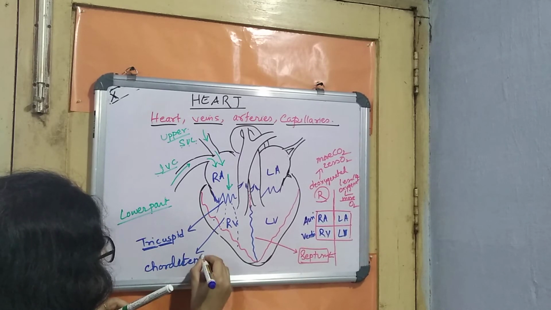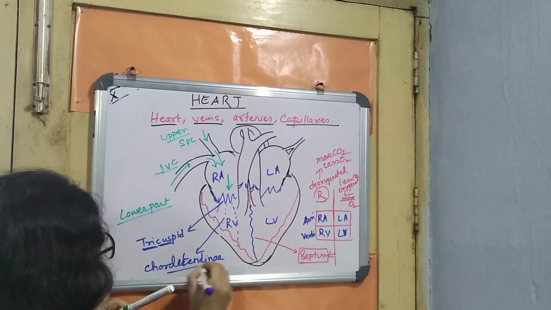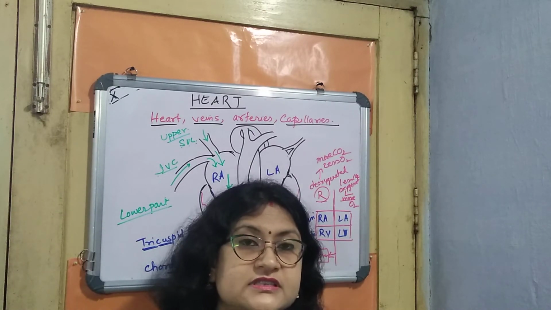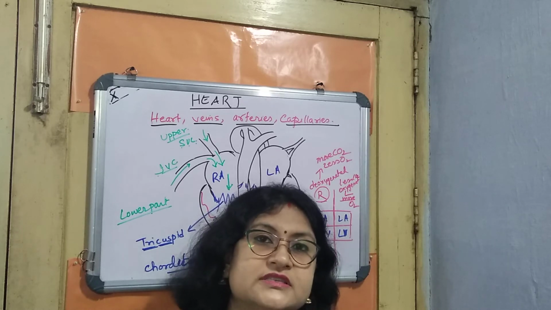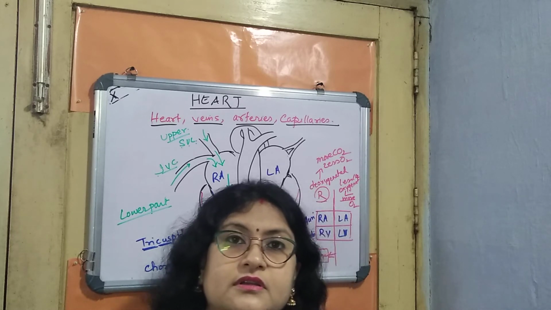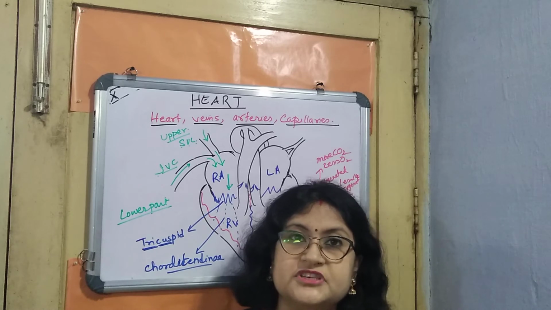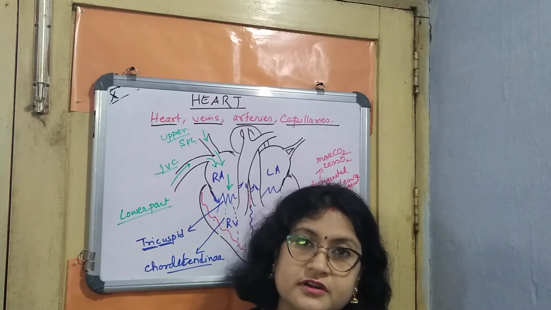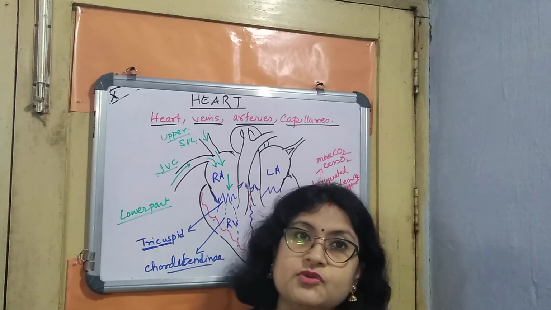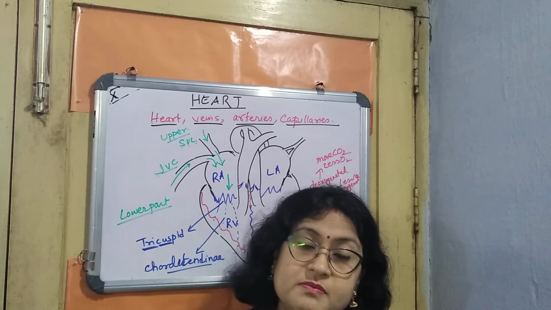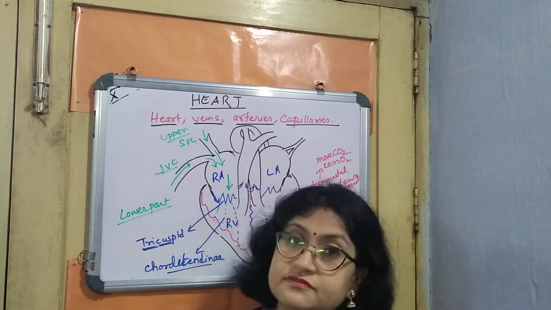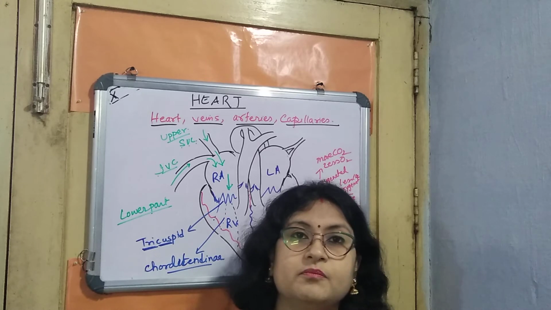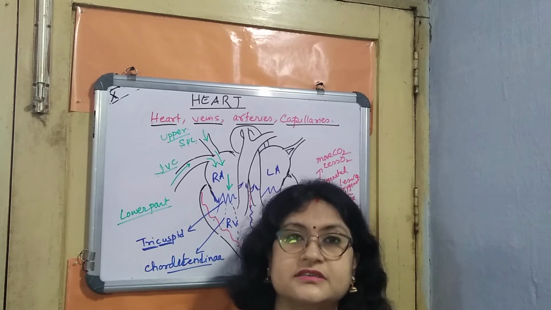Chordae tendineae, right? Otherwise what will happen? What is known as a valve? A valve is something which is opening at one side. Even in our washrooms, we have taps with a valve. If the valve is open, the water is coming in one direction. It is unidirectional. It is not able to go back. So this valve in our heart is actually preventing the blood from going to the back side.